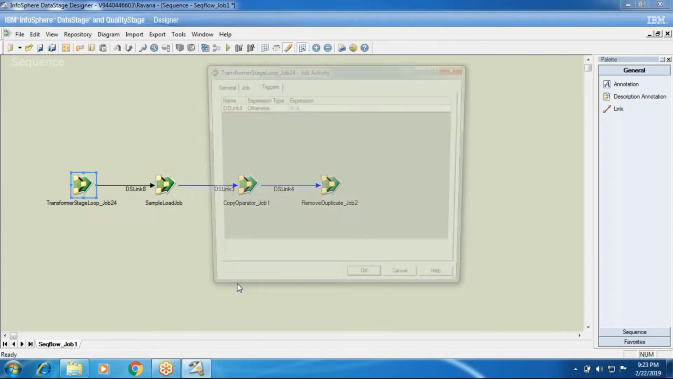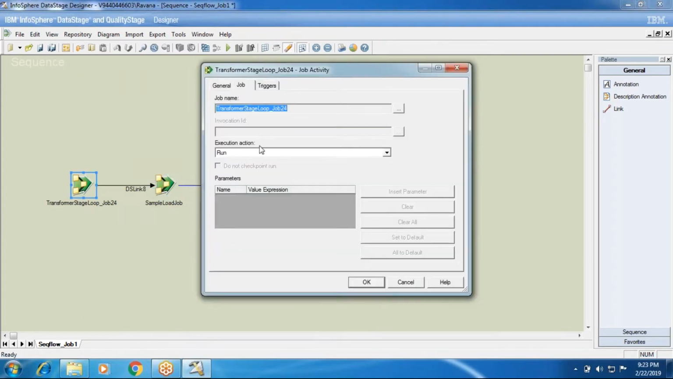Okay, so now we have another important action and item, that is the execution action. For the execution action, we have run, reset if required then run, validate only, and reset only.